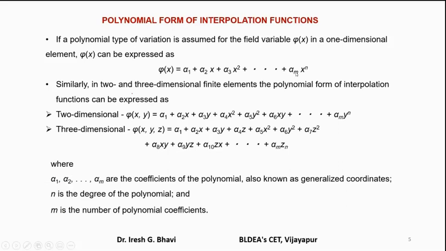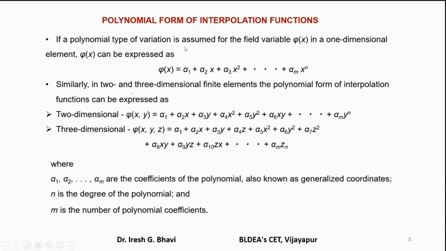Then let us discuss the polynomial form of interpolation functions. Whatever polynomials you assume, how should they look? That is called the polynomial form of interpolation functions.